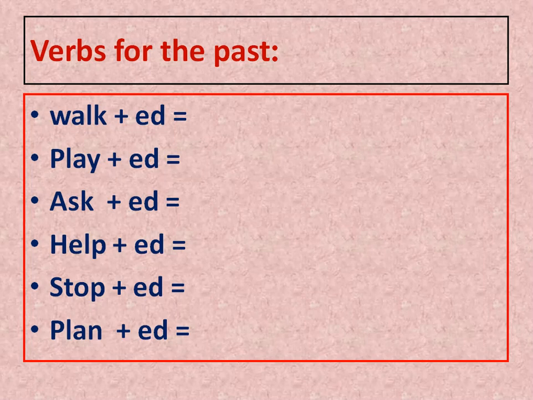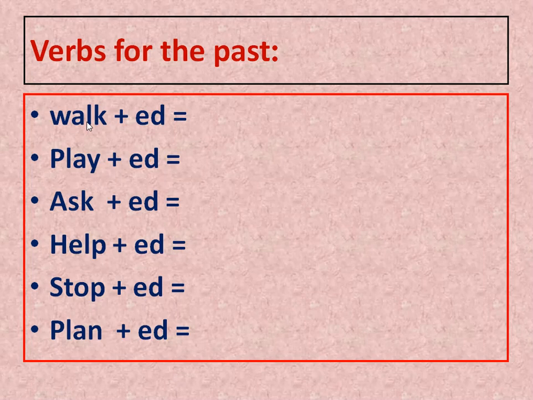So we go back to what I said. When I form a verb in the past, I add ed. When I talk about something that happened and finished, I add ed to the verb.